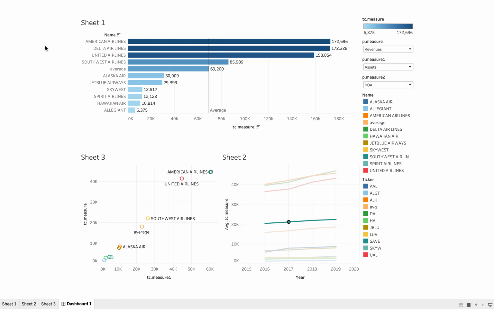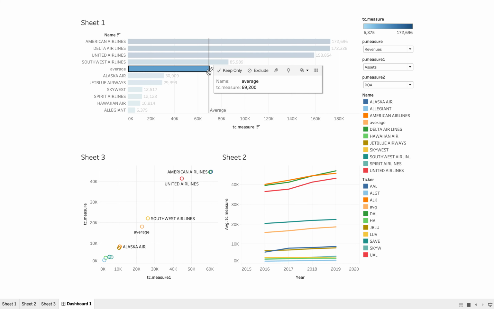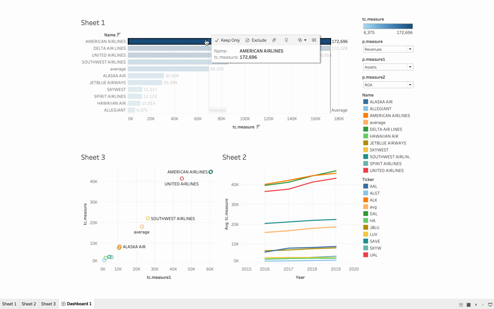To start off the project, I would like to draw your attention to the top blue bar graph. This pulled all the revenue for each airline. Specifically, I'd like to first draw your attention to the average line, ranging around $70,000 for revenue. And I'd like to separate the data into groups, the top players and the lower players. Starting at the top, we have American Airlines.